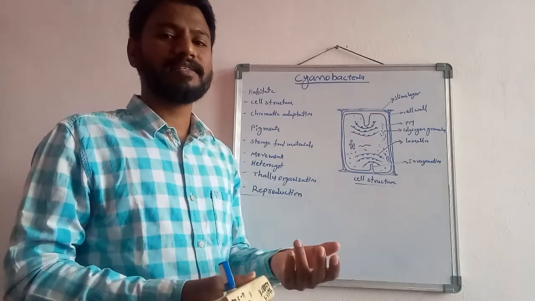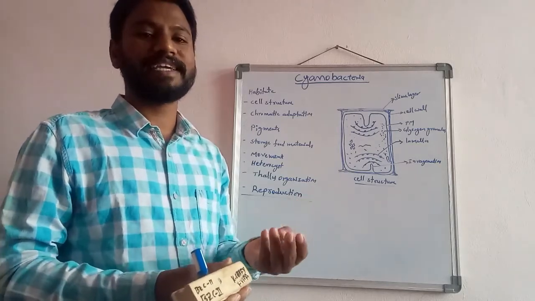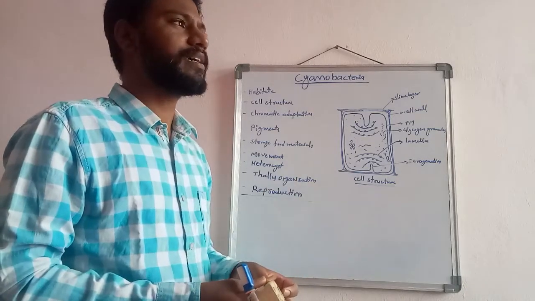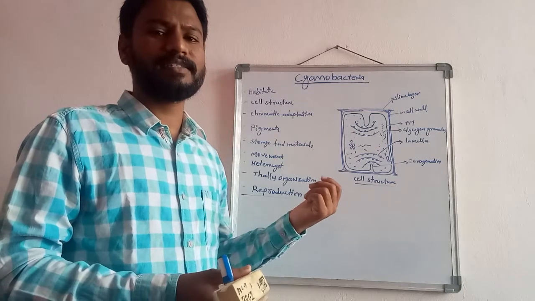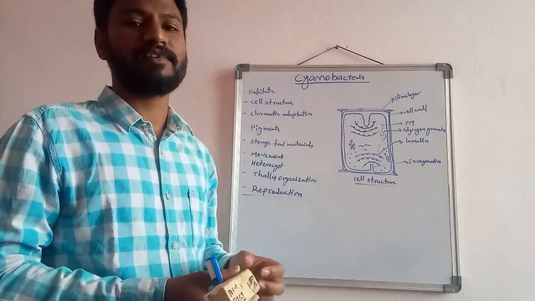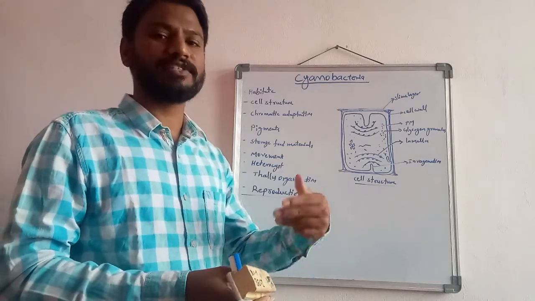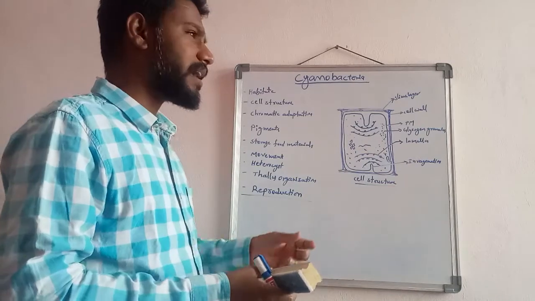So what is a lichen? It means an association between fungi and algae. Most cyanobacterial forms, especially cyanobacteria like Oscillatoria and Nostoc, form lichens by maintaining a symbiotic relationship with fungi.